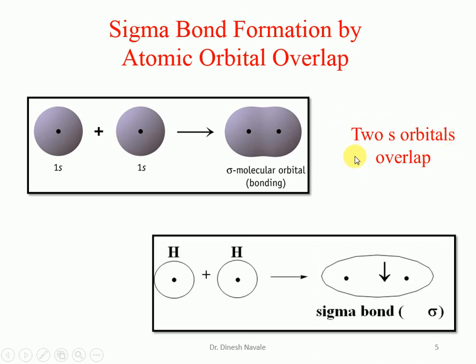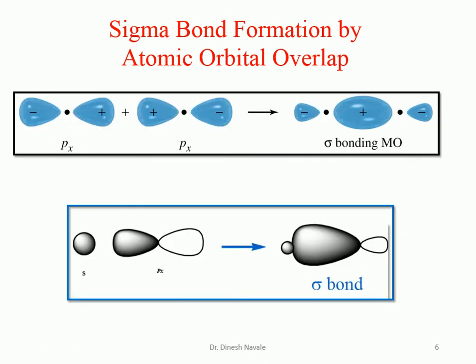One of the best examples is the formation of H2. One s orbital of hydrogen and one s orbital of another hydrogen combine to give the formation of the sigma bond. A second example is a sigma bond formed by p and p orbital overlap. That means the Px orbital of one atom and the Px orbital of another atom combine and give the sigma bonding molecular orbital. We can easily see that a 2p atomic orbital overlap can give the formation of the sigma bond. But which 2p orbital? Preferably the Px orbital.